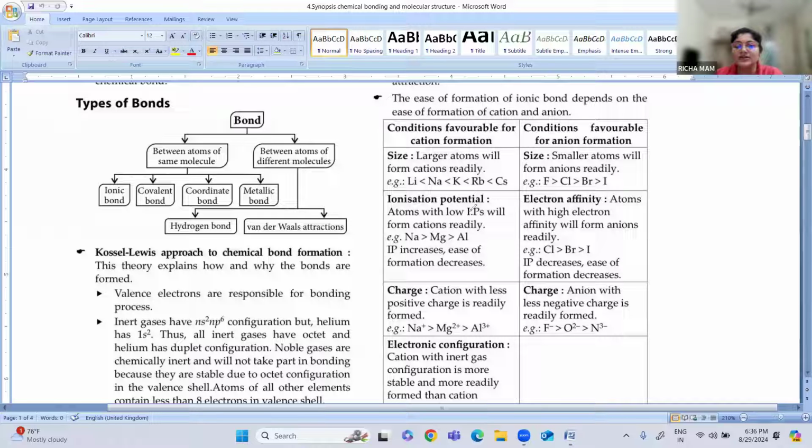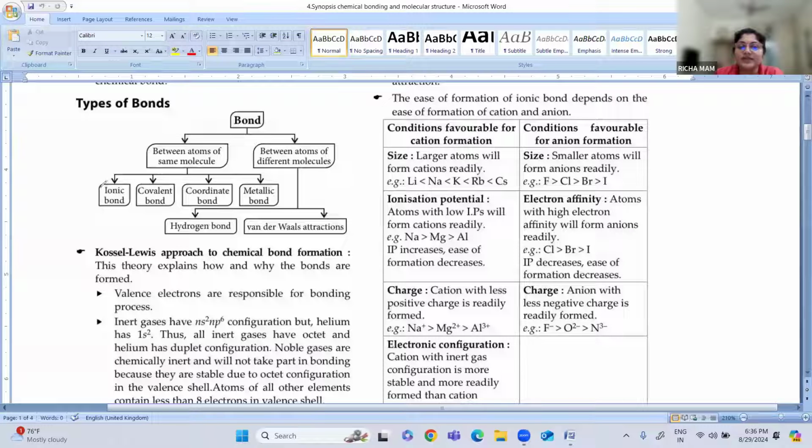Okay, it is a force, like an electrostatic force of attraction between an electron and a positively charged ion. So this is about the four types of bonds.